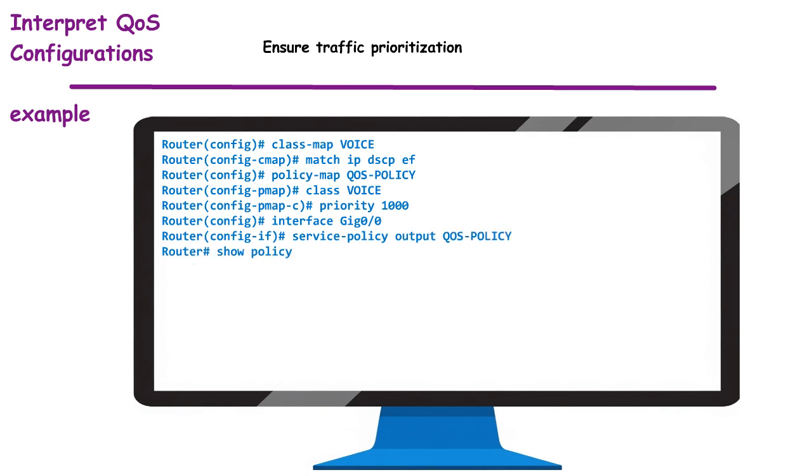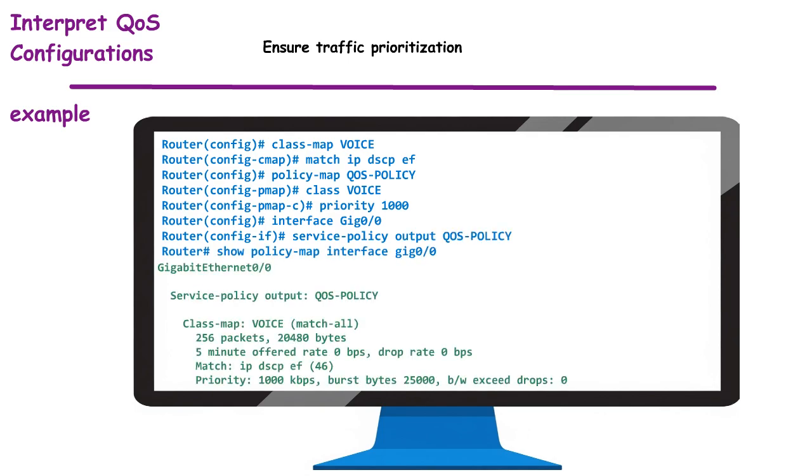queue policy. The show policy-map interface command displays packet counts, match criteria, and priority bandwidth. This output confirms that voice packets are matched and guaranteed bandwidth even during heavy congestion. The takeaway is that QoS policies ensure performance for delay-sensitive applications, preventing degradation in user experience. In conclusion, interpreting QoS configurations allows engineers to verify correct policy application and confirm traffic prioritization.